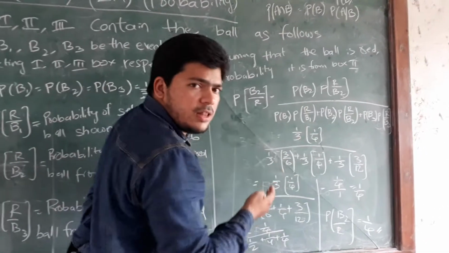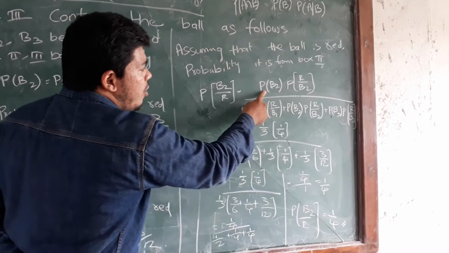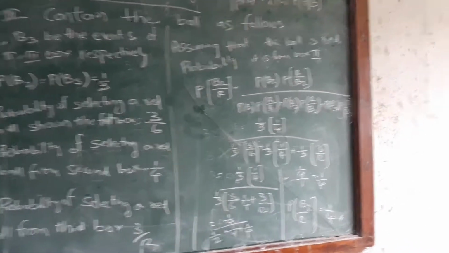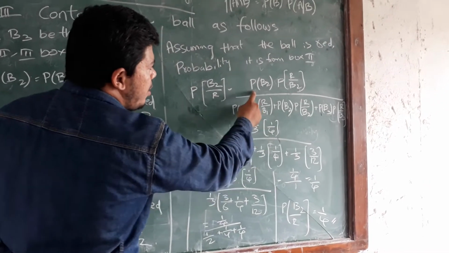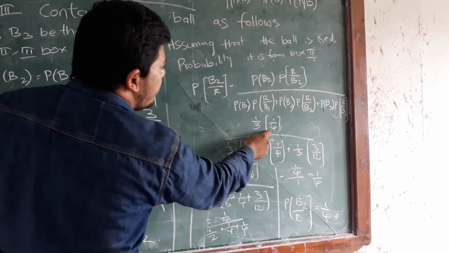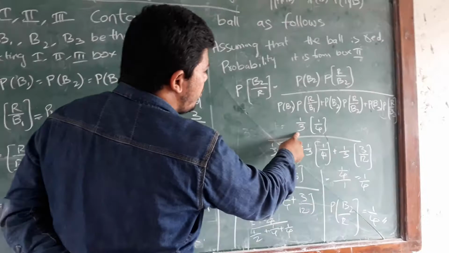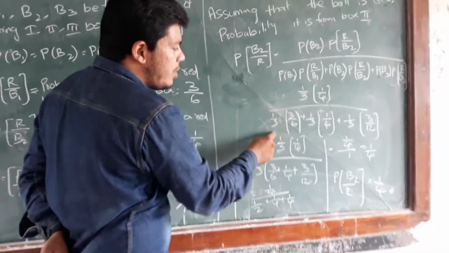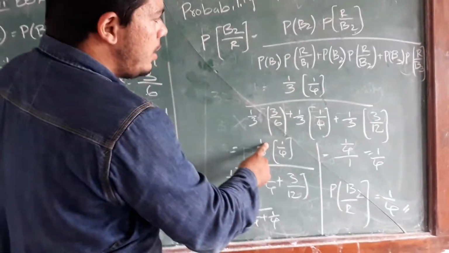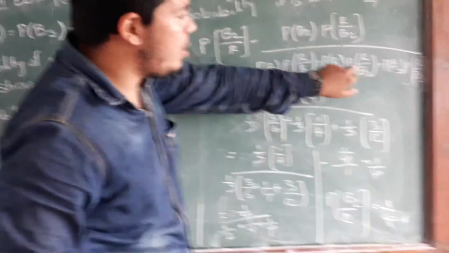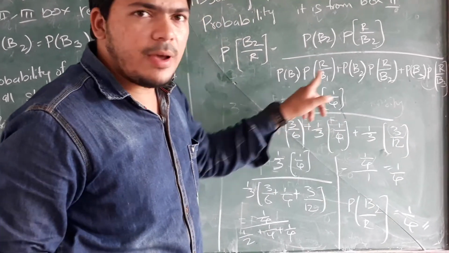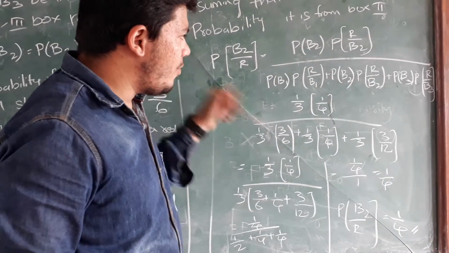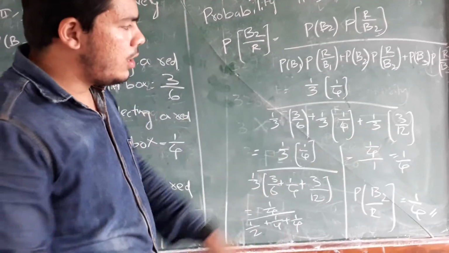Now just putting in the values, we will get the answer. P of B2 is 1 by 3, and P of R by B2 is 1 by 4. All the values we have written here.